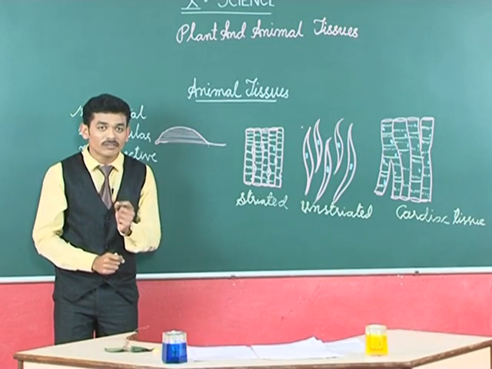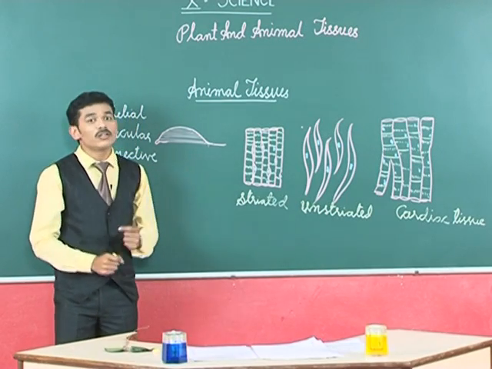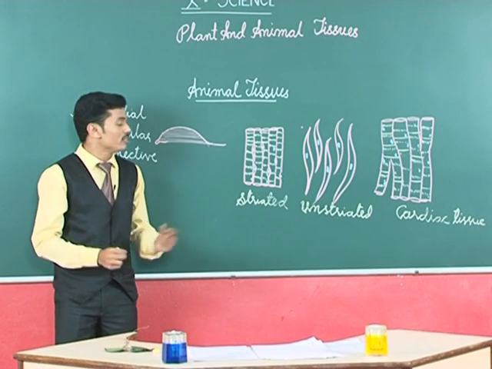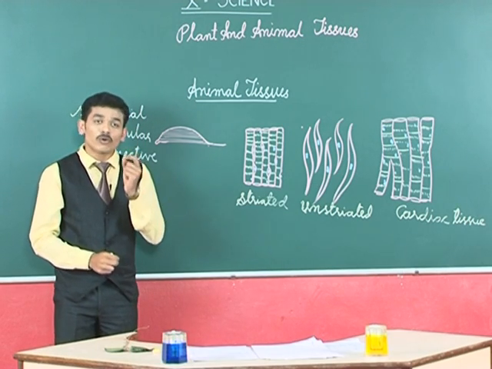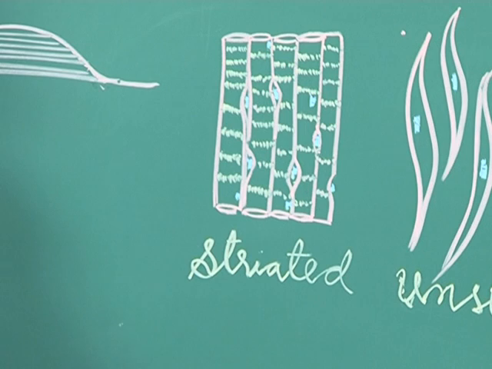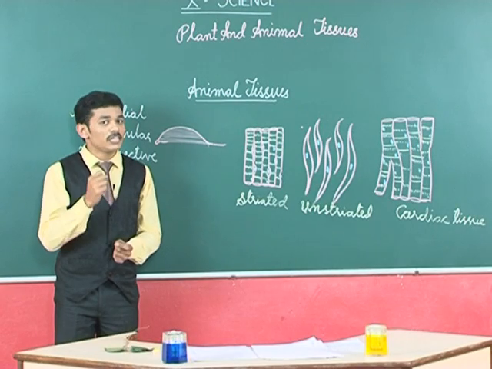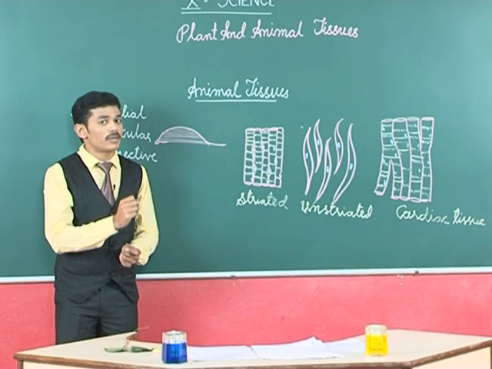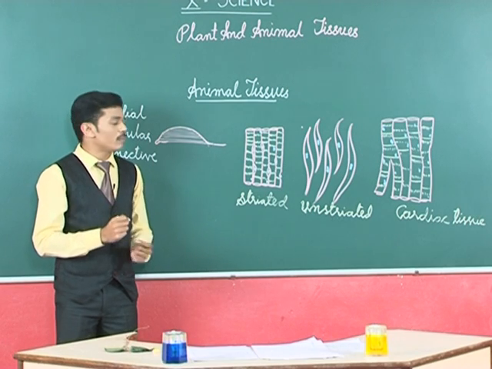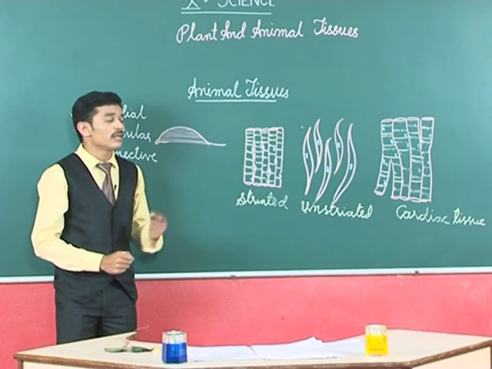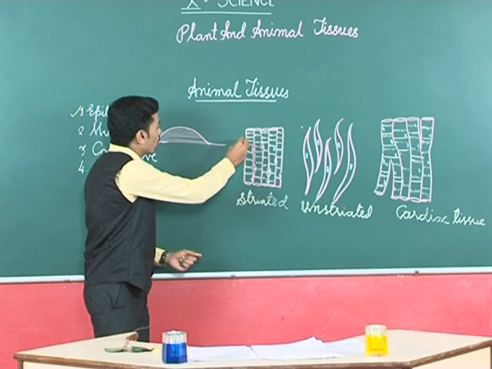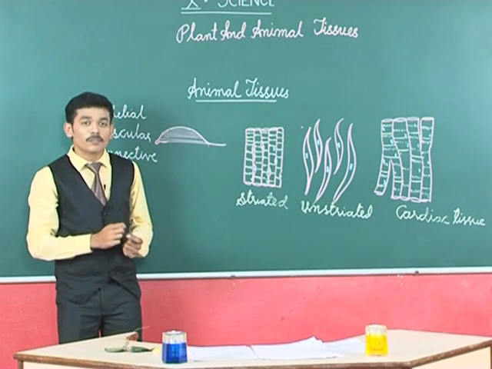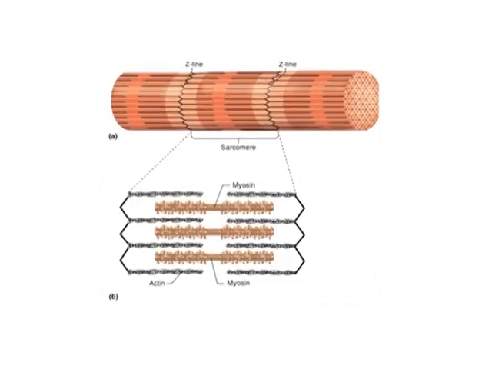So, dear students, for the same muscle, we have three different names: striated muscle, voluntary muscles or skeletal muscles, or even you can call it stripped muscles. Why do we call them striated muscles? It is because they have got light and dark bands. They have got striations.